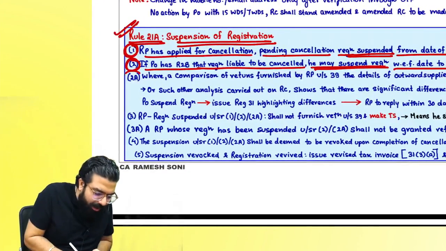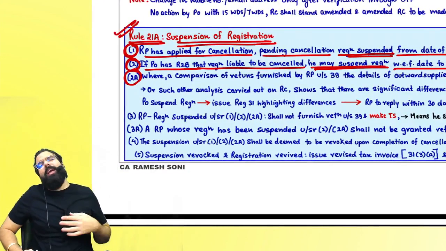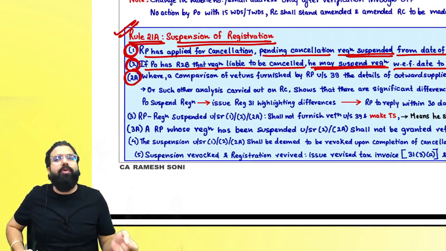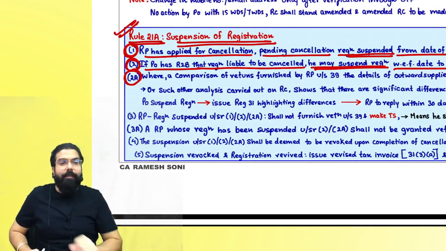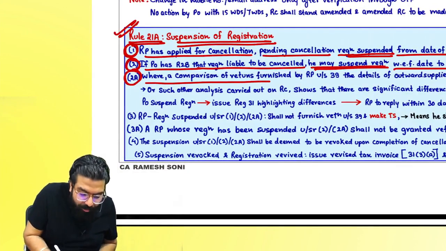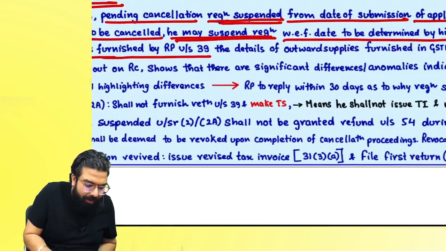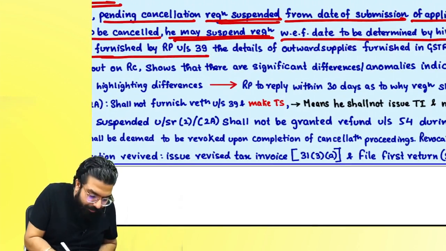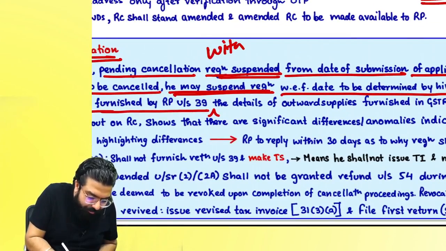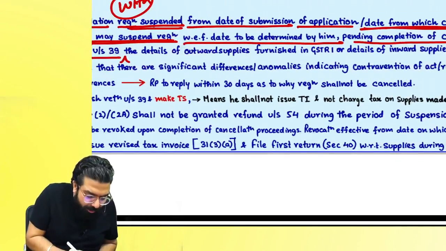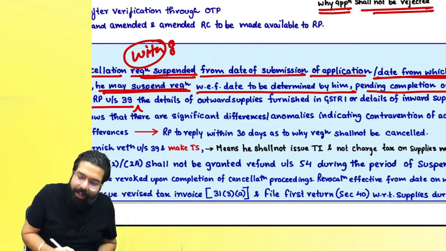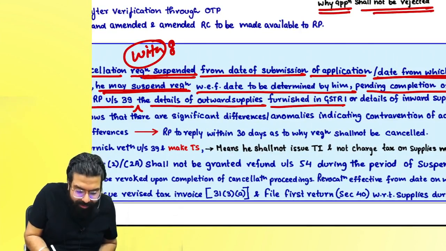The next one over here is rule 21A, sub rule 2A, which says where a comparison of the return furnished by the registered person under section 39, you have to write over here, with the details of outward supply furnished in GSTR 1.